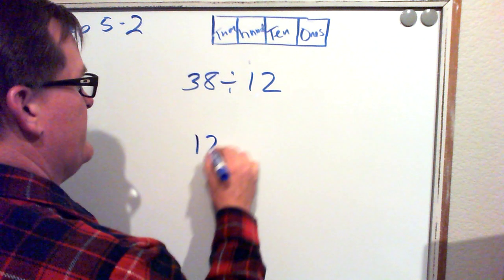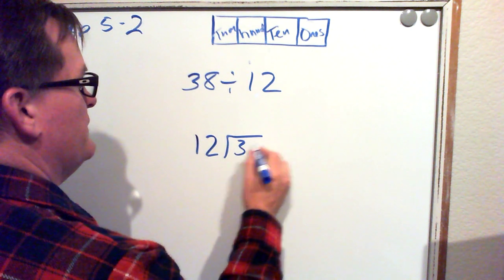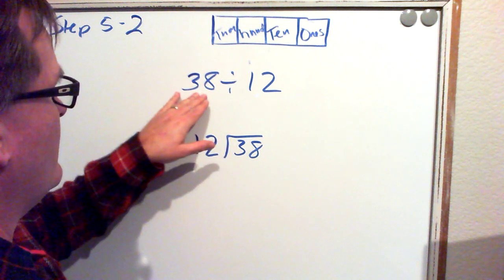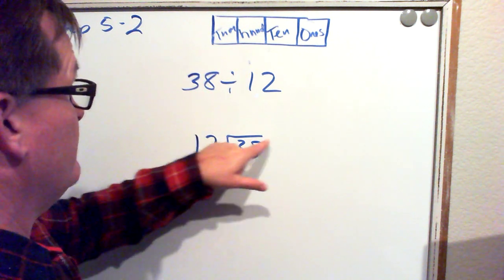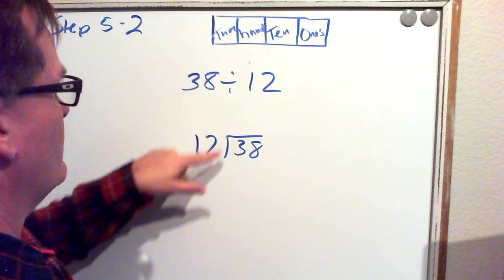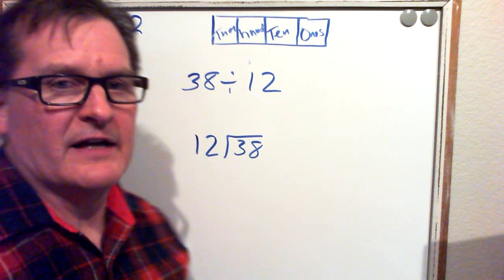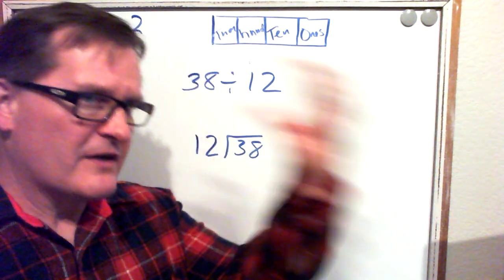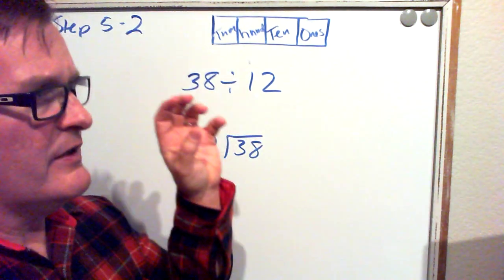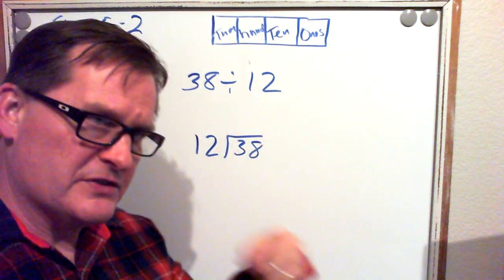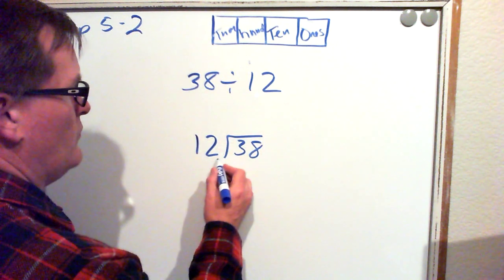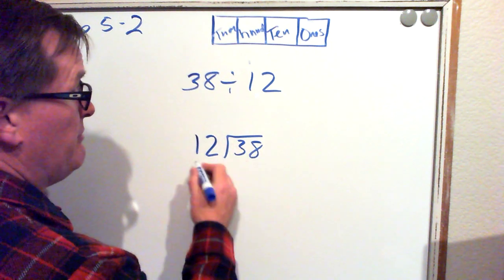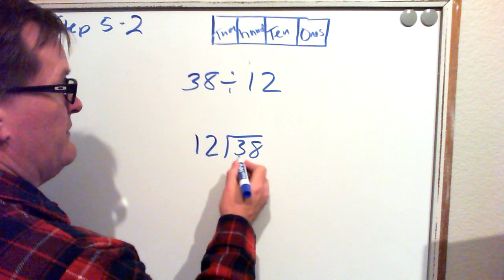So let's put it into the standard form. 12 goes into 38. Remember, 38, the number we're putting into groups or breaking apart, goes inside of the division bar, which makes sense, and the number of groups we're dividing it into goes on the outside of the division bar. And then we ask the same series of questions. Notice we're asking ourselves these questions about numbers. They're exactly the same every time, so this should start to become automatic to you. Will 12 go into 3? And it will not. We can't break 3 up into 12 different groups. So then we have to go to the next digit.